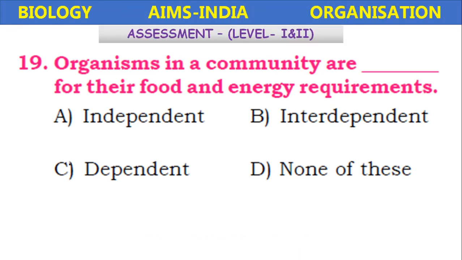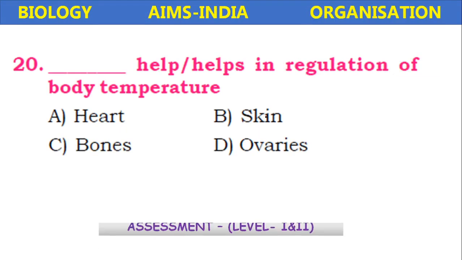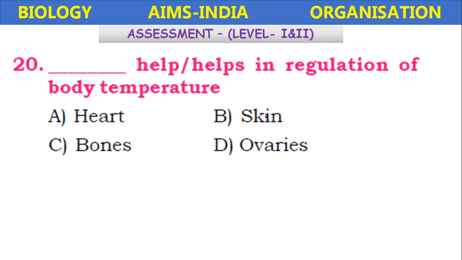Organisms in a community are ___ for their food and energy requirements: independent, interdependent, dependent, none of these. So definitely interdependent. Plants depend on animals, animals depend on plants for different aspects. So plant community and animal community together form the ecosystem.